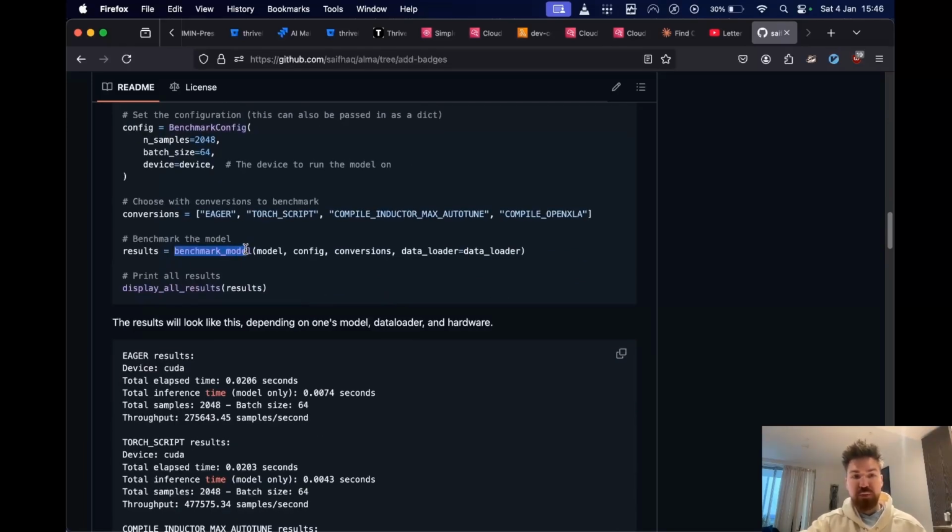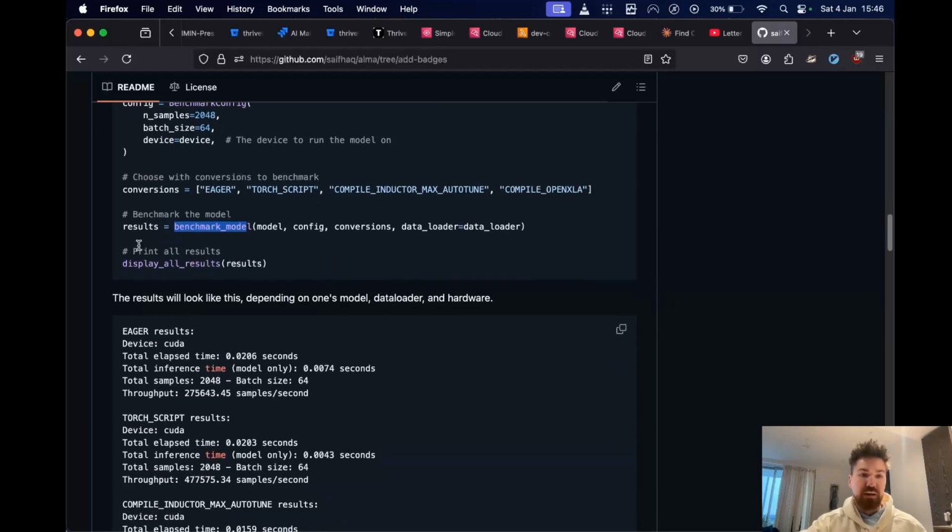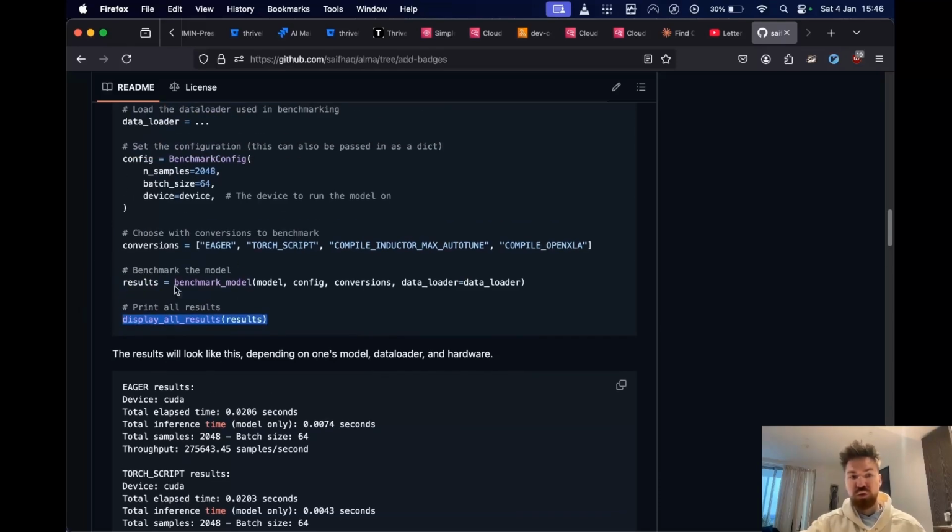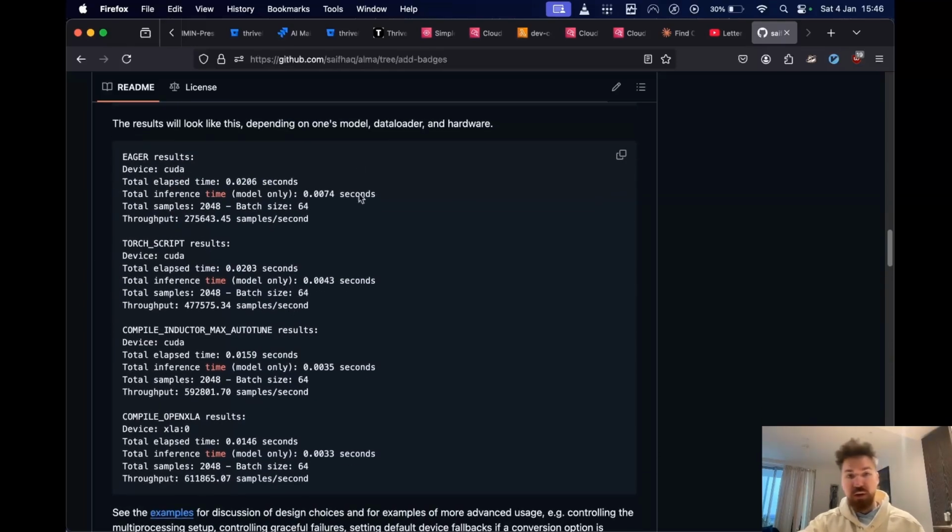You just run it into benchmark model, you pass your model, you pass your conversions, you pass your config, and then that returns a dict of results, and then we can display all of the results with another function call, or you can display it however you wish. But the results, depending on your hardware, might look like this.